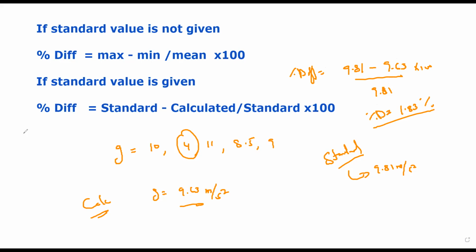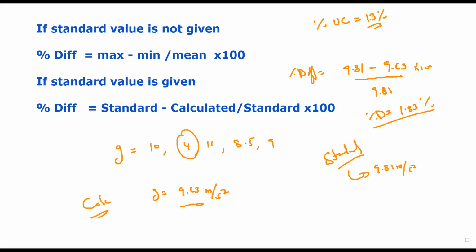And when we calculated the percentage uncertainty, if you remember from the last question, how much was the percentage uncertainty? 13%. Yes, 13%. So how do we know whether our experiment is accurate or inaccurate?